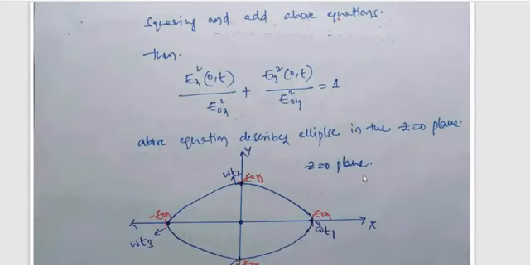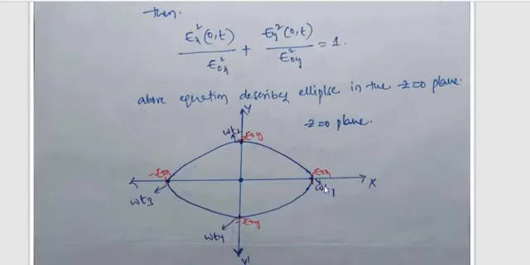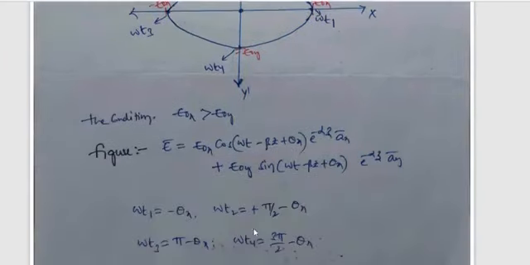So in the z equals 0 plane, see here, omega t1, omega t2, omega t3, omega t4. Finally the wave has an elliptical shape, where omega t1 corresponds to E0x, omega t2 to E0y, omega t3 to minus E0x, and omega t4 to minus E0y. The condition is E0x is greater than E0y.